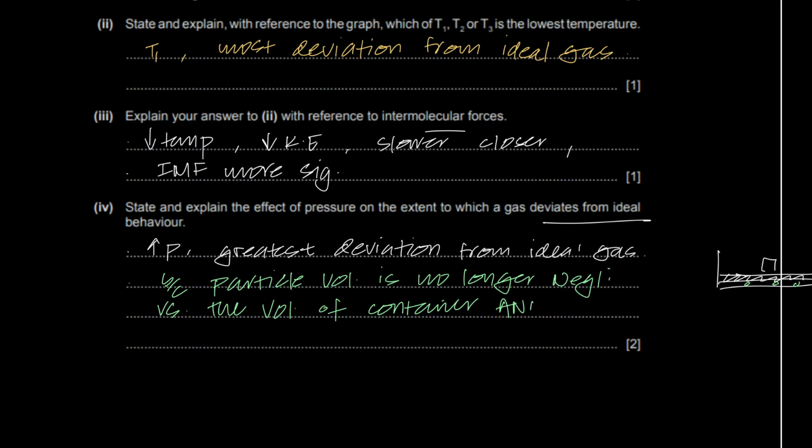And the IMF becomes significant. Done. So you deviate more from the ideal gas, or you could even talk about repulsive forces dominating between particles, and therefore you behave more like a real gas and less like an ideal gas. You deviate more from the ideal gas, right?